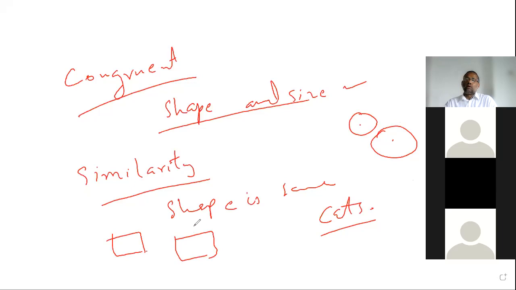If the side is the same, they are congruent. If the radius is the same, the two circles are congruent. Here for similarity, there is no need. The shape is circle, all circles are similar. Now all squares are similar. So similarity means the shape is the same.